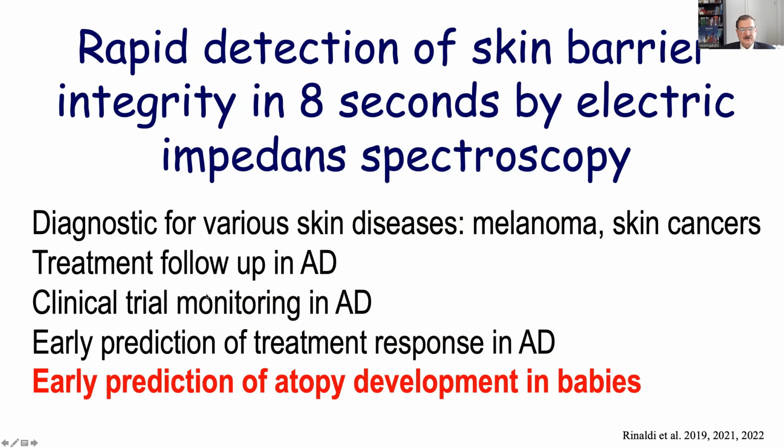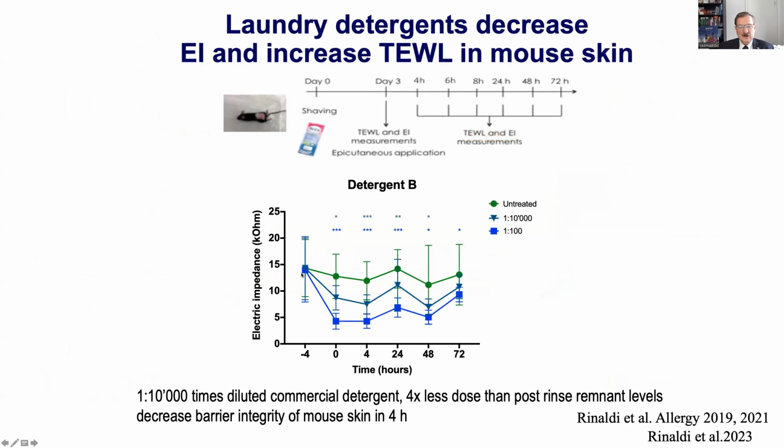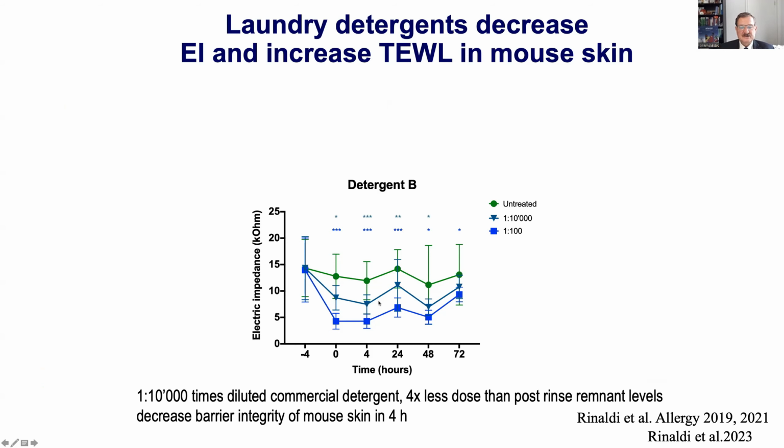And it is important for treatment follow-up, clinical trial monitoring, and early prediction of treatment response in atopic dermatitis. And what is very close to our heart is to check the babies as soon as possible, and then say that this baby has a damaged skin barrier, should be protected from atopic dermatitis to avoid infantile eczema. And here we can see the devices, and we have here mouse data showing that 100 times or 10,000 times diluted detergents, which are only exposed for 4 hours, are damaging the skin barrier.